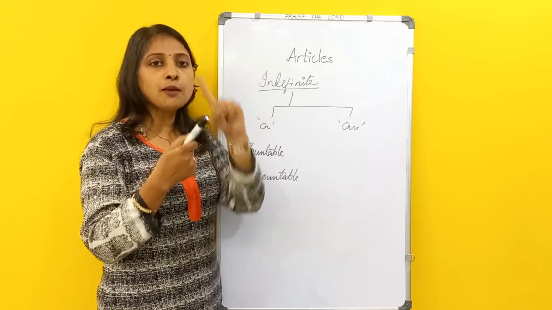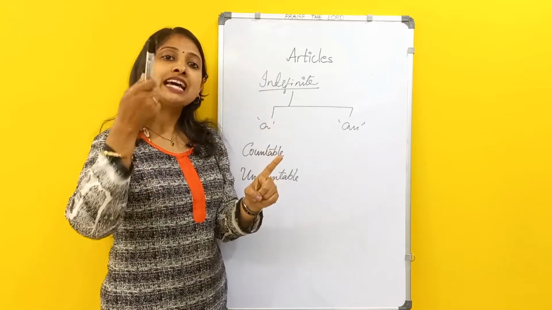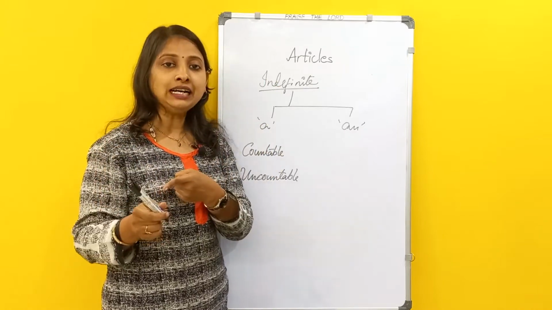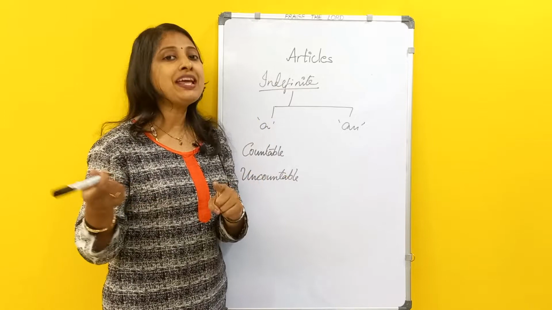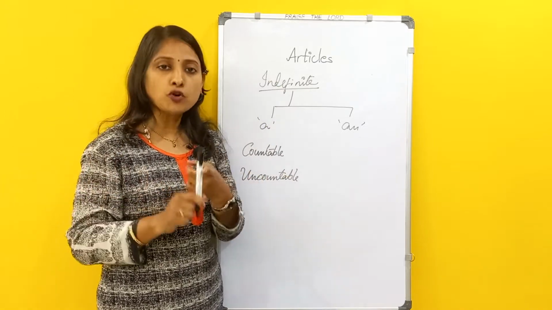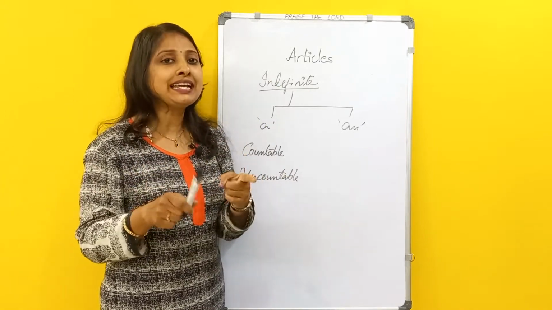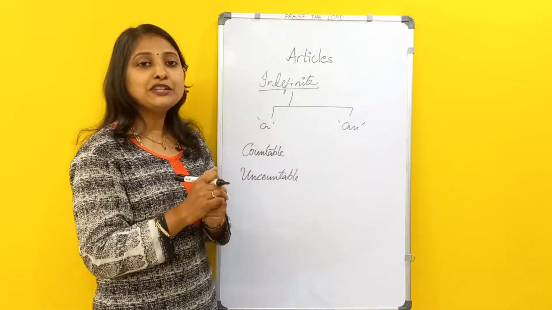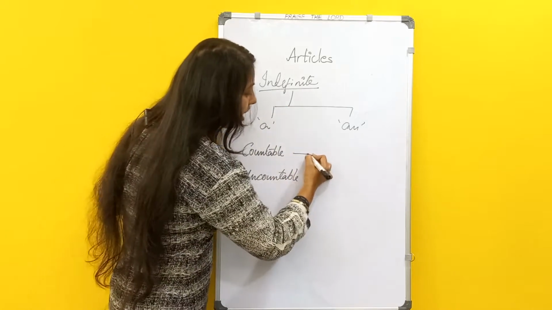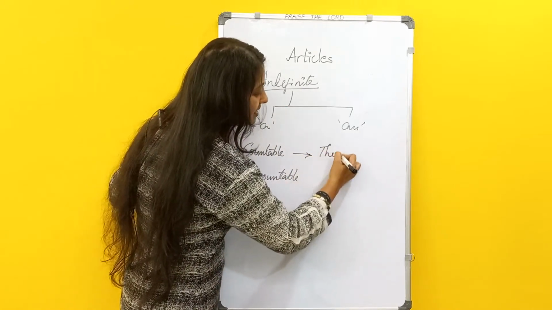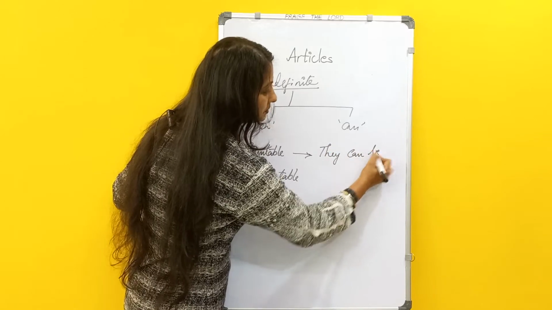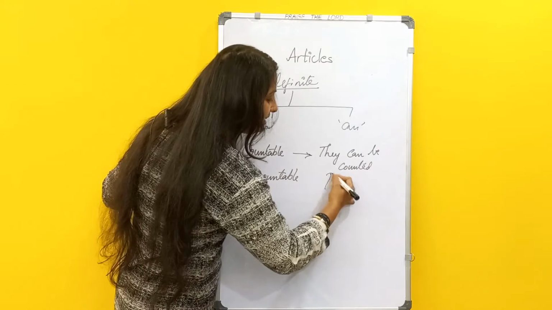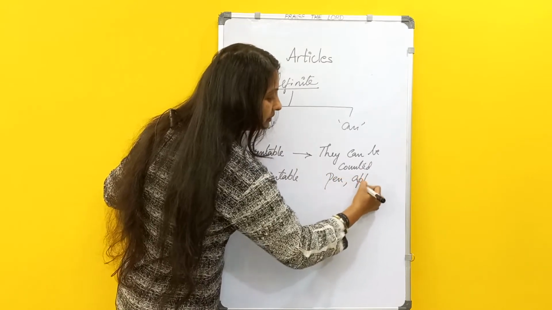So if I want to talk about one pen, I'll say I have got a pen. A pen. So for singular you will be using a. For plural you will simply add s at the end. That means you are using an article before a countable noun. Did you understand it? Countable nouns can be counted, like pen, apple.